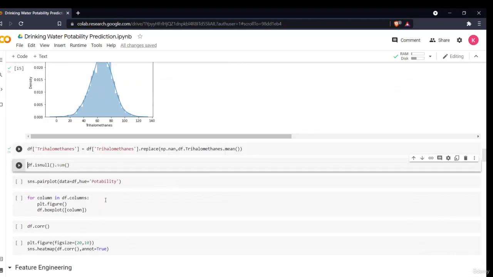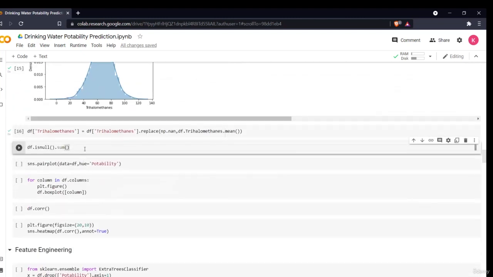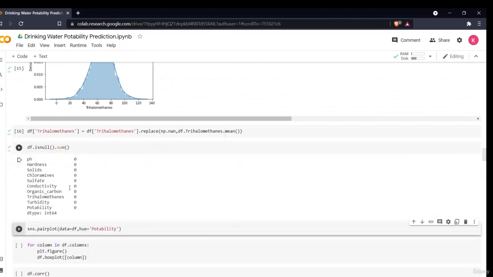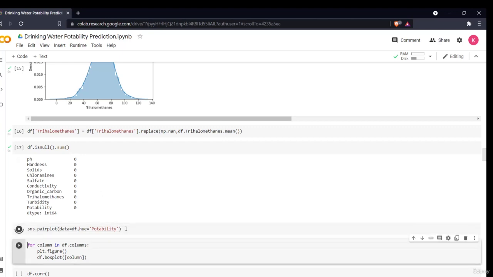So now the next thing is, let us see if there are any null values left. There are no null values left in our data set. So now what we'll do is plot a pair plot. If you don't know what a pair plot is, it is basically a multivariate analysis feature that will create many different plots on the basis of different features.